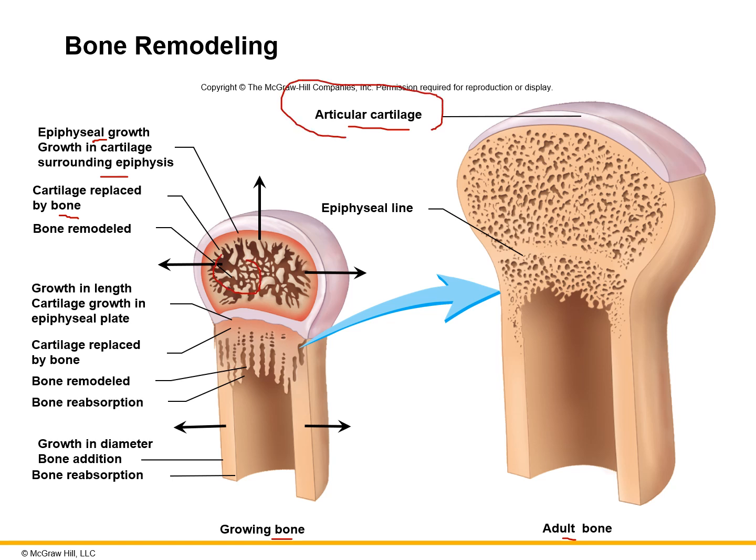Again, here's where that bone remodeling is happening. So the growth in length of that cartilage within that epiphyseal plate ultimately becomes the line there. Now this cartilage here gets replaced by bone as it gets older. So again, here it's completely ossified inside. So we have bone being reabsorbed. As it's growing out and we're laying down more and more bone, the osteoclasts come along and remove this so that we have that bigger cavity and our bones don't get too heavy.